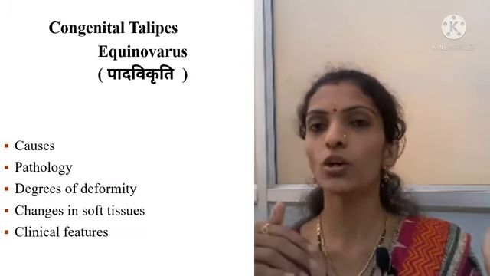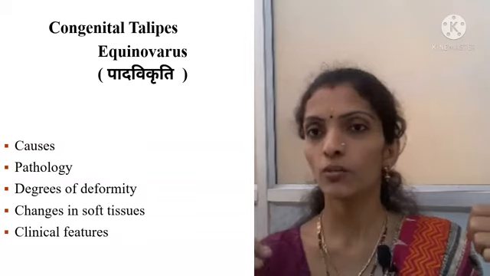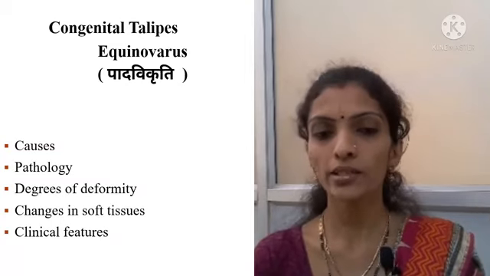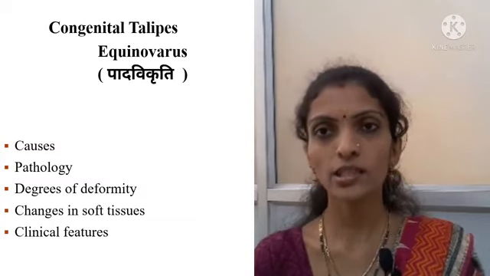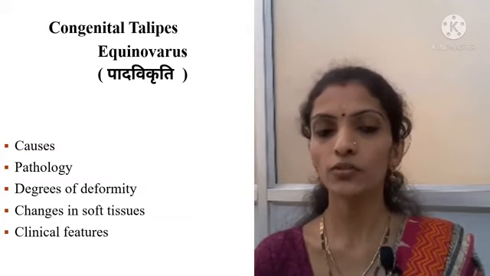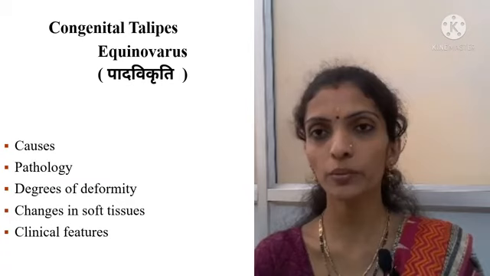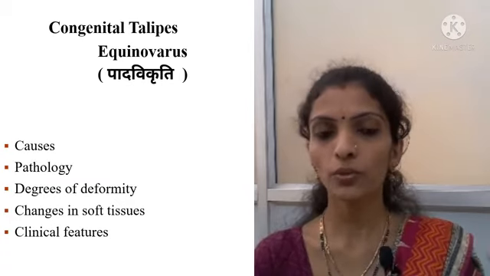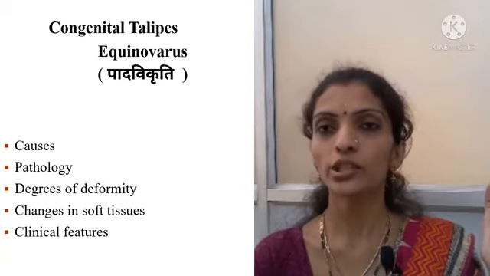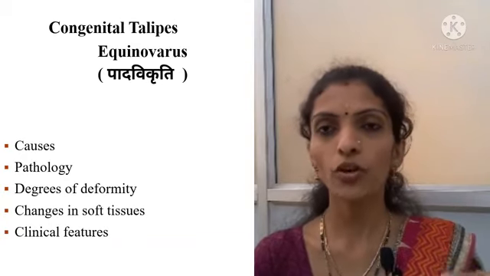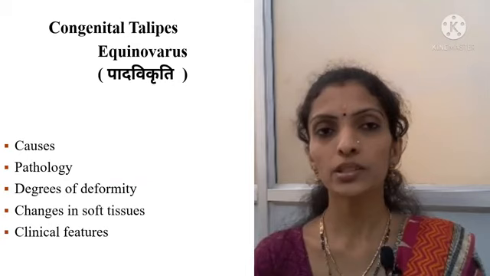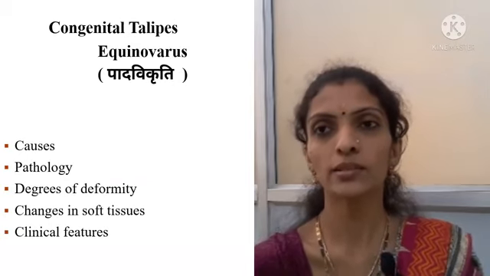As we saw, flexion of the ankle joint will be present, that is one deformity. Varus means inversion of the foot at the subtarsal joint. The third deformity is adduction of the forefoot, and the fourth is medial rotation of the tibia. These will be the four major deformities present in talipes equinovarus.